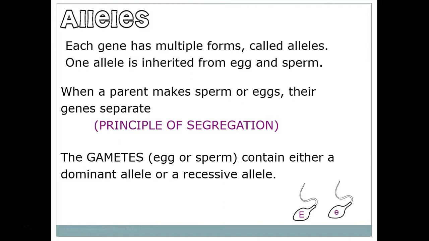And when I make my sperm or my egg, I'm only going to give one of those alleles to one sperm and the other allele to the other sperm. Or one of those alleles to one egg and the other allele to another egg. The sperm and egg will not contain both those alleles. Now the gametes can contain either a dominant allele, as we see right here, or a recessive allele, as we see right here.